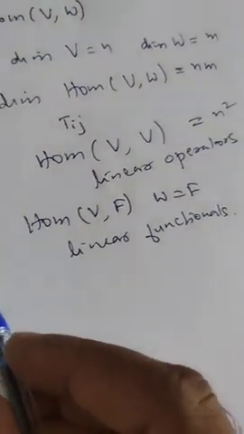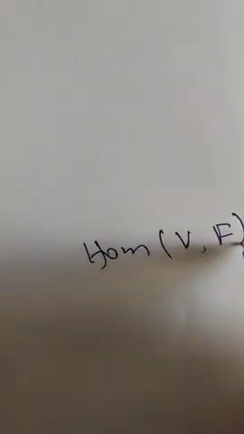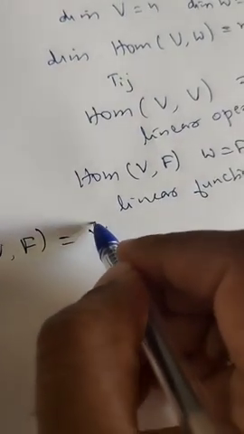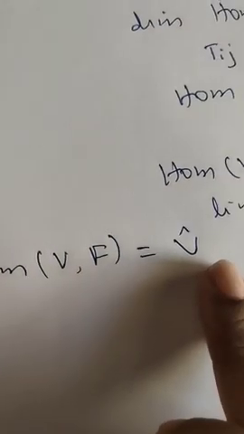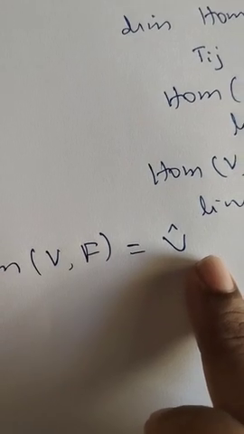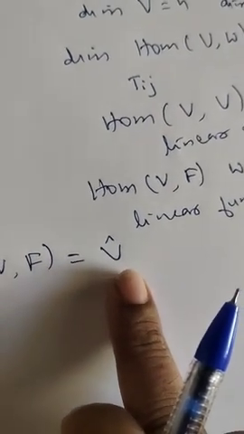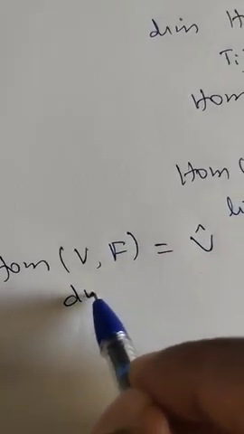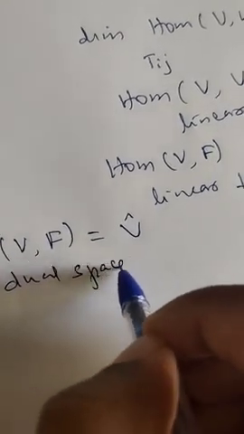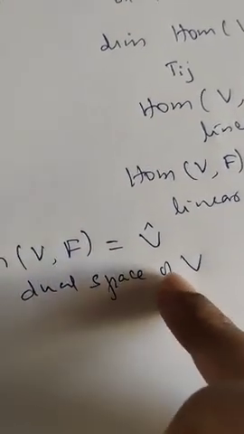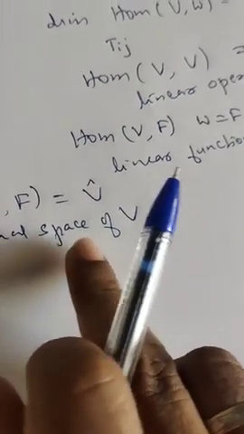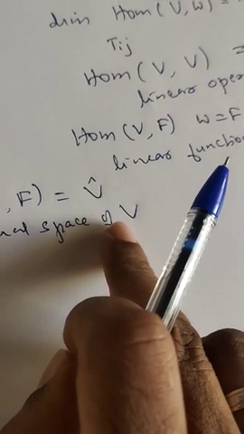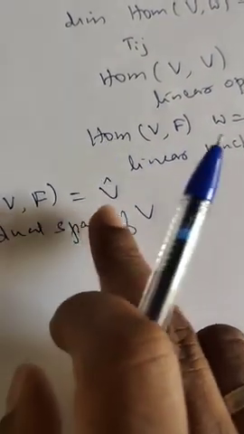Now we denote Hom(V,F) by the symbol V cap. The vector space V cap is called the dual space of V, and the dimension of V cap is also n if the dimension of V is n.